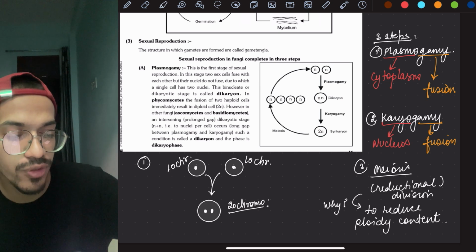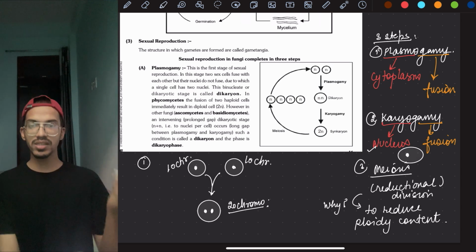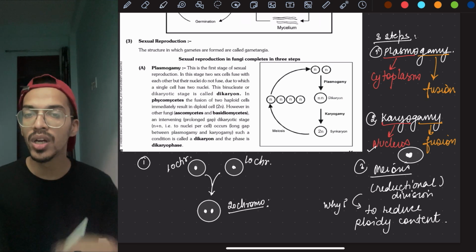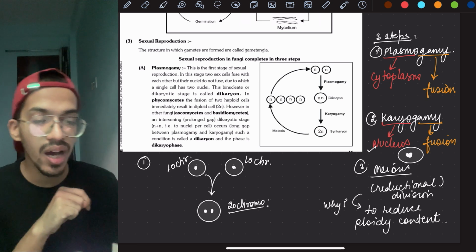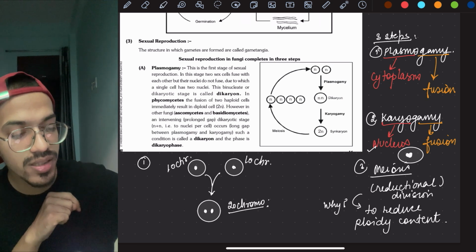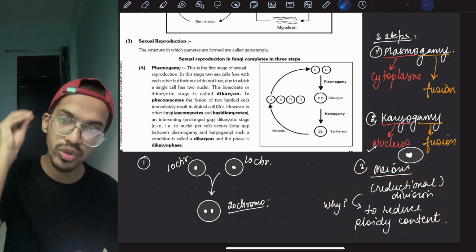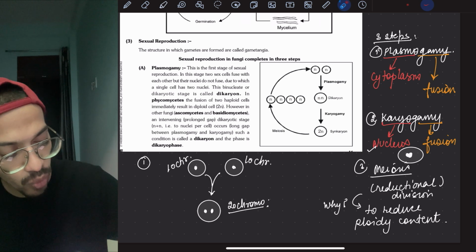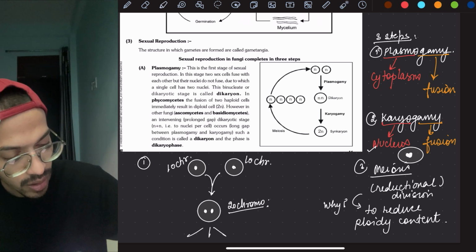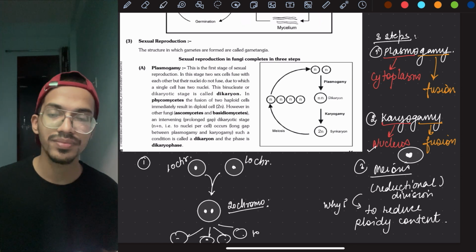This nucleus will fuse. So in the second step we have written what? This nucleus will fuse and form a single nucleus. But still the chromosome number is more. What will we do? We have to reduce the chromosome number to half. And how do we reduce it to half? By the help of the third step, that is meiosis. So meiosis will take 20 chromosomes to 10, ultimately forming 4 cells, each with 10 chromosomes.